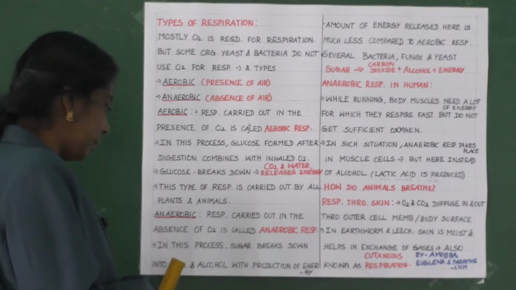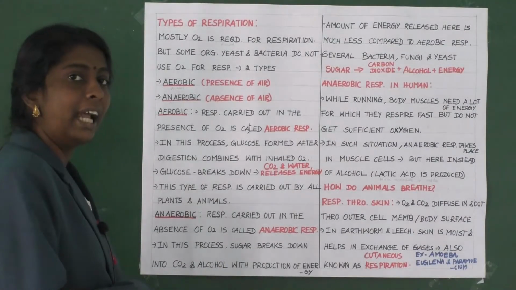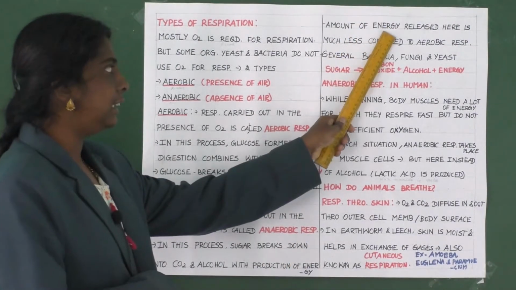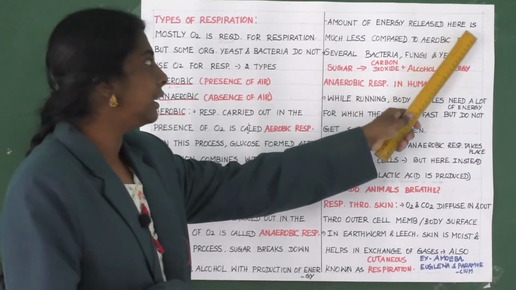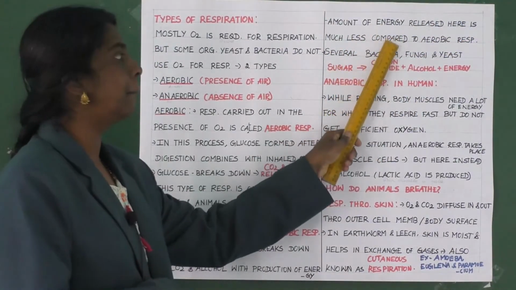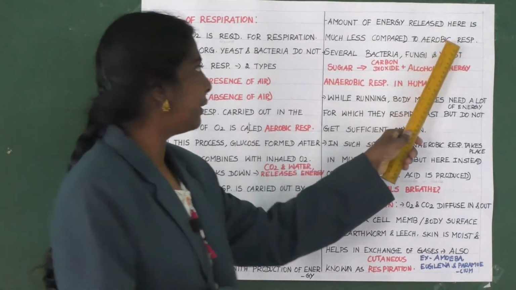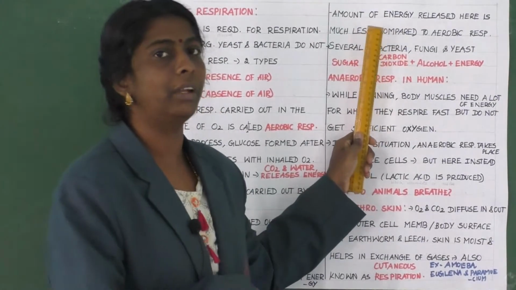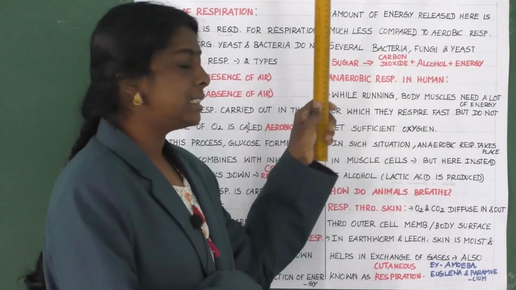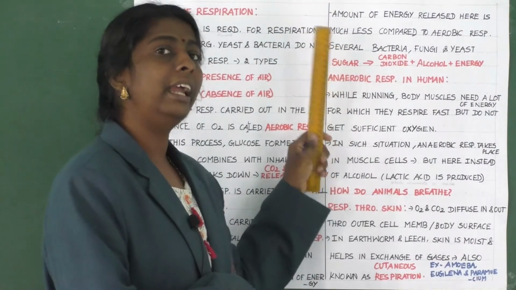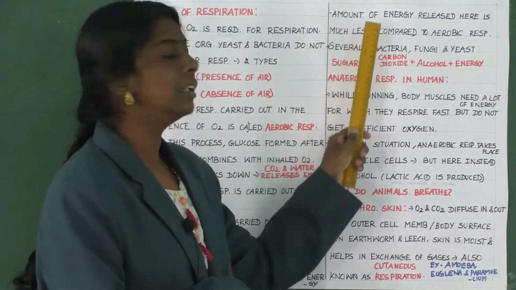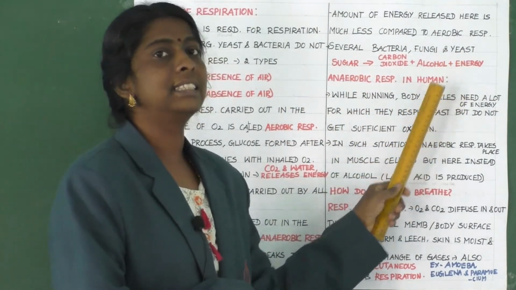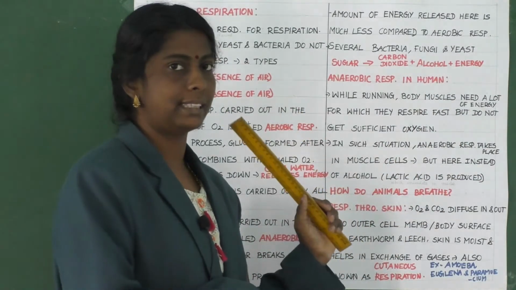The amount of energy released here is much less compared to aerobic respiration. Clear? Some examples are bacteria, fungi, and yeast, in which this anaerobic reaction takes place.